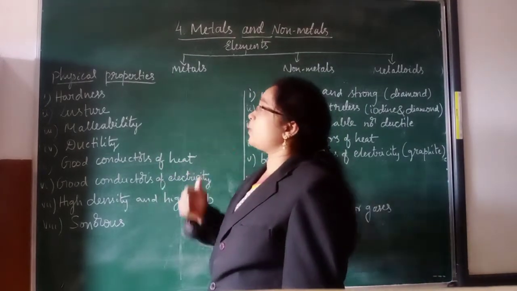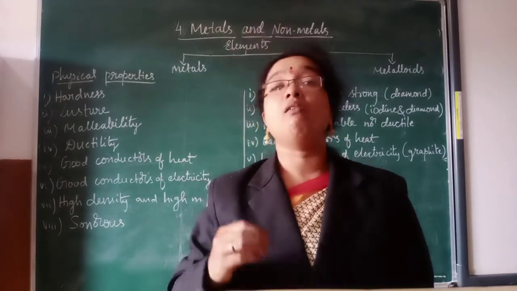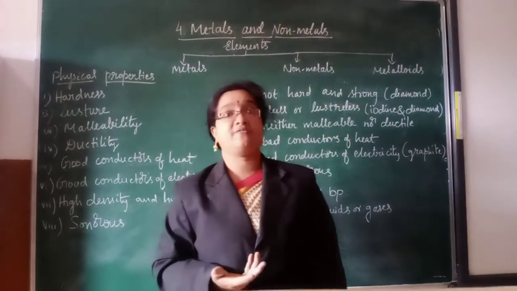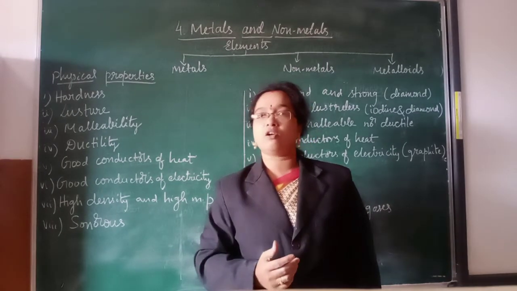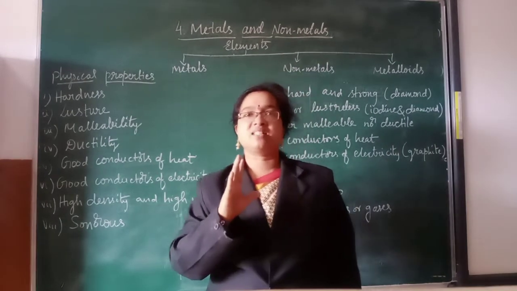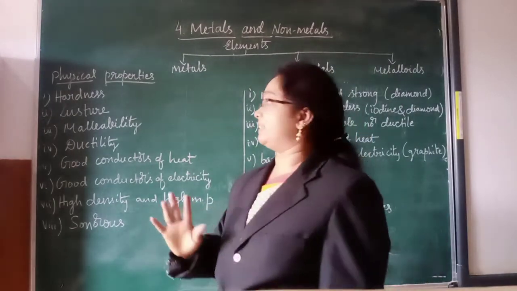The second property is luster, which is nothing but shining. All the metals will have a shiny surface. For example, gold, silver, copper, they shine or not? Yes. So if some substance is shining, it comes under metal.